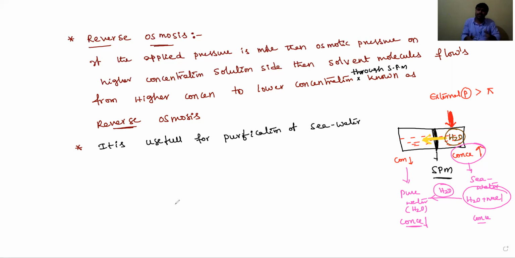In that case, the colligative properties. The first one is RLVP, relative lowering of vapor pressure, equals the mole fraction of solute. The second one is delta Tb, elevation of boiling point, equals Kb into molality m. The third one is delta Tf equals Kf into molality m. And the fourth one is osmotic pressure, pi equals C into R into T.